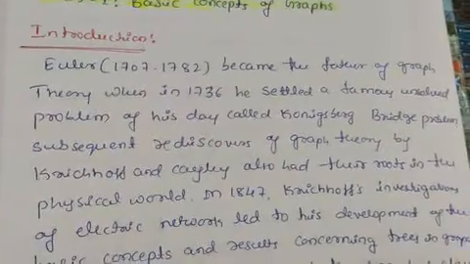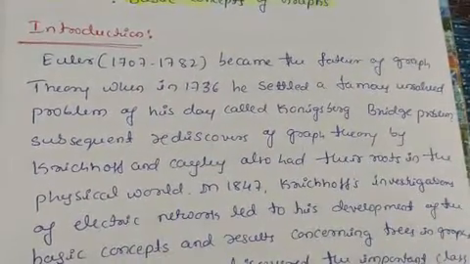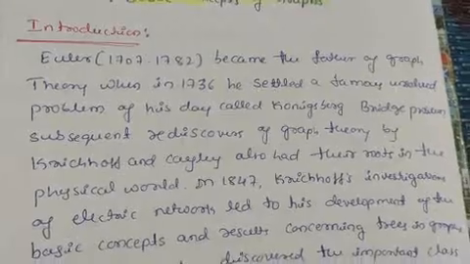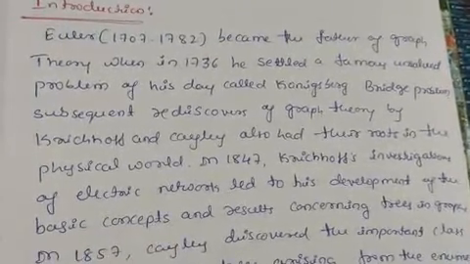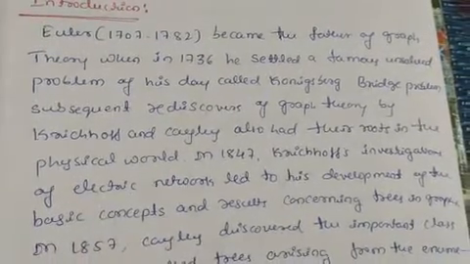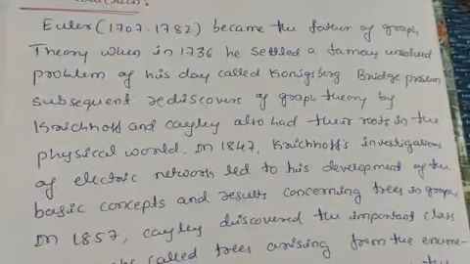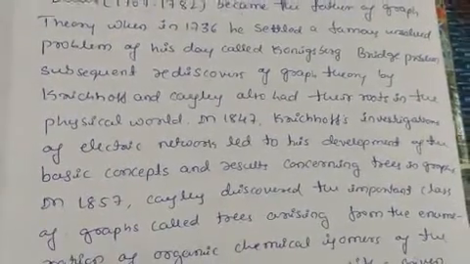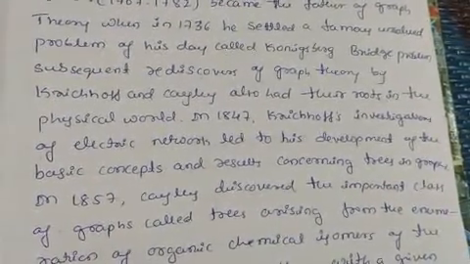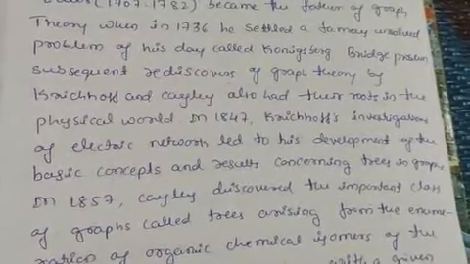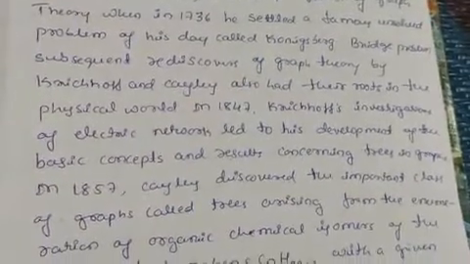In 1847, Kirchhoff's investigations of electric networks led to his development of the basic concepts and results concerning trees in graphs. In 1857, Cayley discovered the important class of graphs called trees, arising from